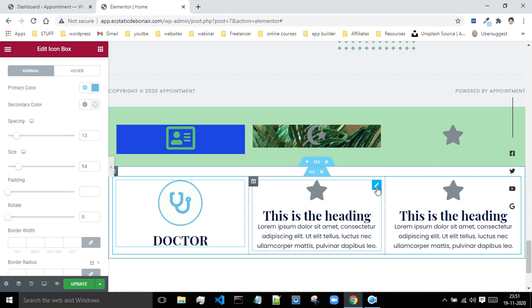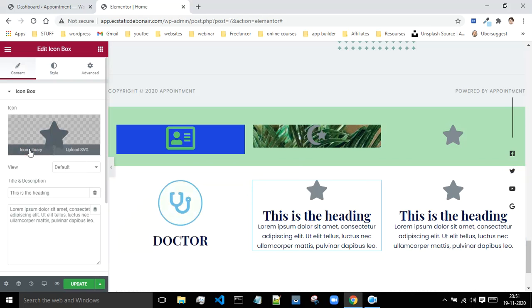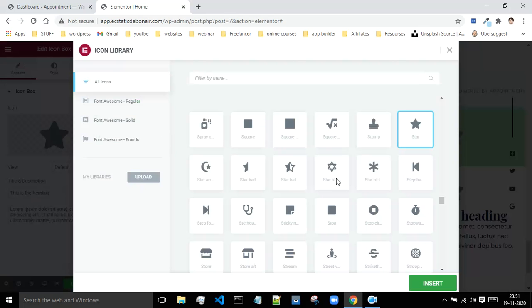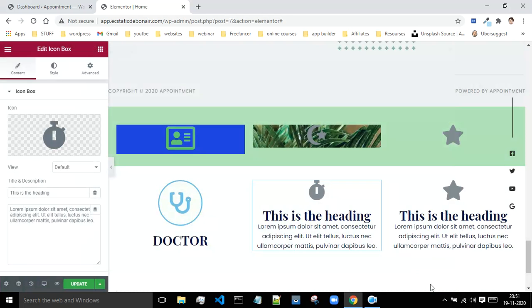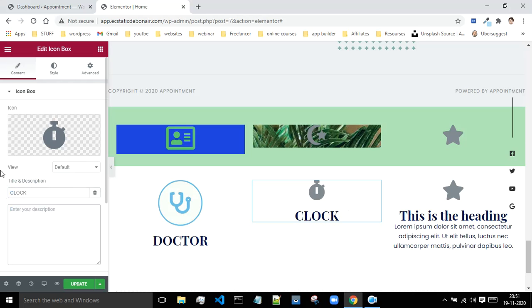And this is my next icon. Over again, I will select some random icon present inside of my library. Let me go with the stopwatch. I will say insert, and then I can do one thing. I will say clock. I will remove this text over here.